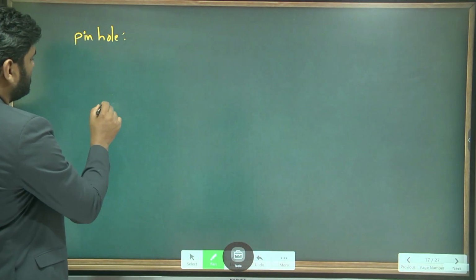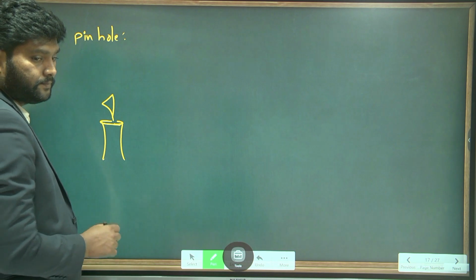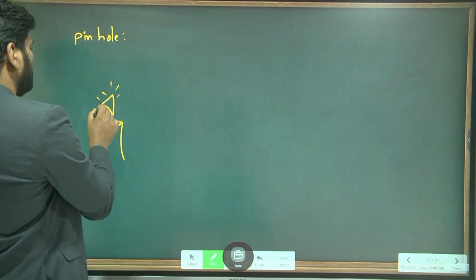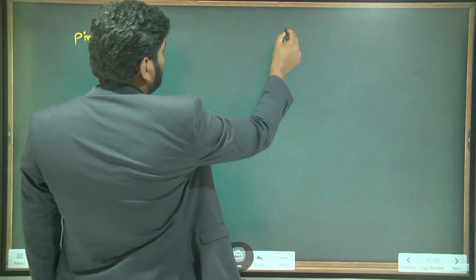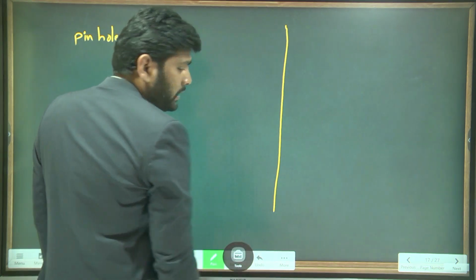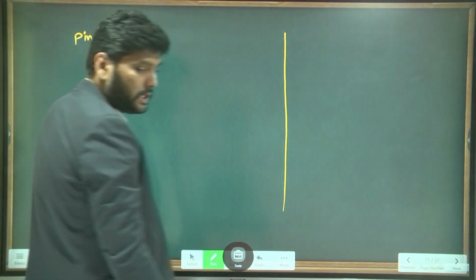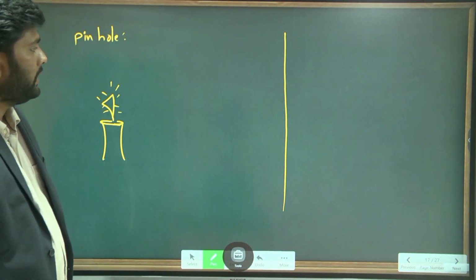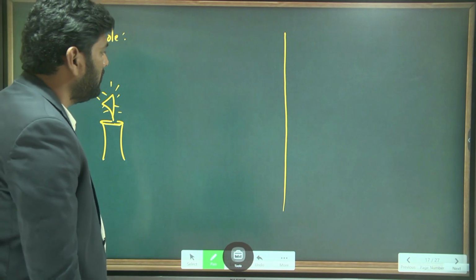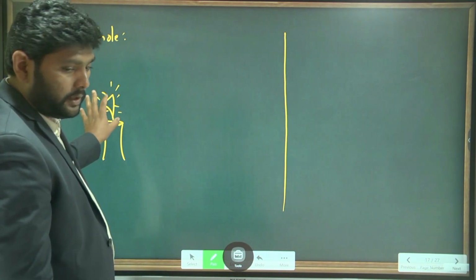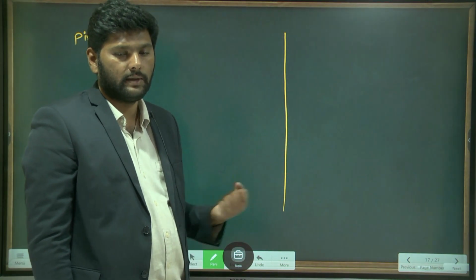For that, I'll take a candle once again. This is a candle. This candle is burning now. Here I am having the screen, and exactly on the opposite side we have a candle. Understand? Now, due to this burning candle, will this screen be illuminated? Does it appear bright or not? Yes, sir.